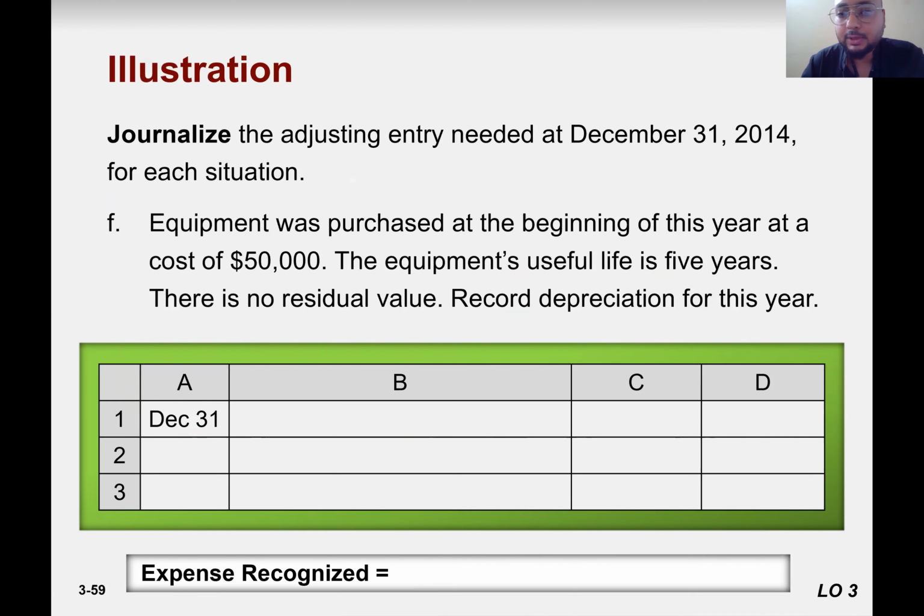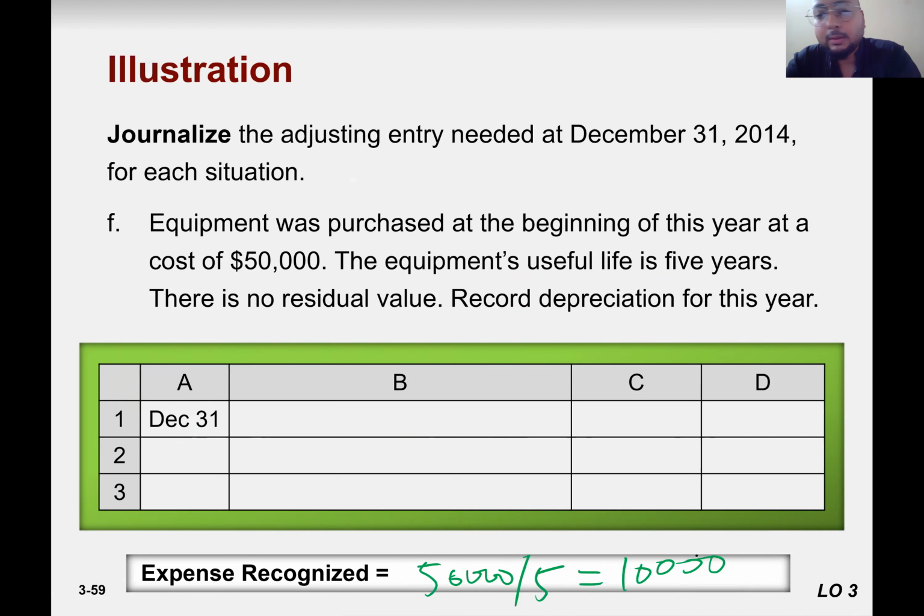Okay, now let's go to record the depreciation. So equipment was purchased at the beginning of this year at cost of 50,000. The equipment useful life is 5 years. So you can divide 50,000 divided by 5, answer would be 10,000. So the useful life must be that you use this equipment in 5 years. So this year you have used 10,000 worth of equipment, right?